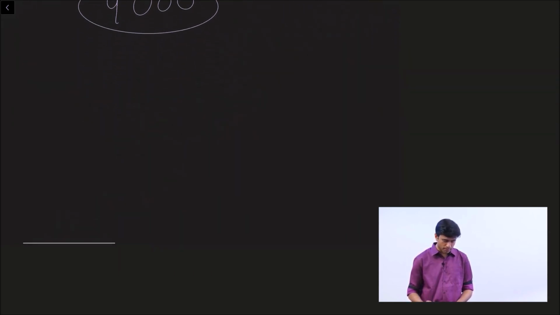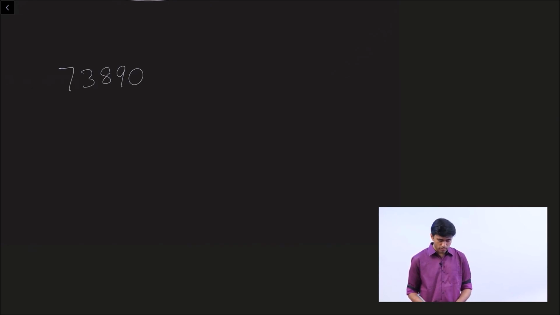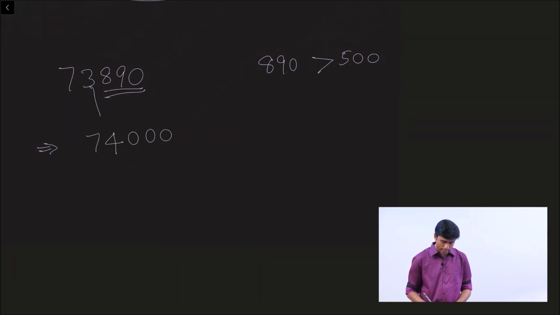What about this example? 73,890. Round it off to the nearest thousands. Last three digits 890 is greater than 500. So the nearest thousands would be 74,000. I added 1 to 3 and I made 890 as 000.